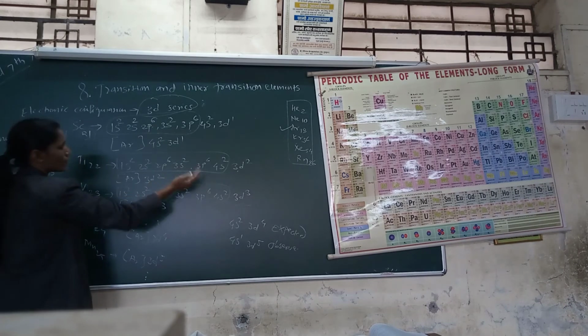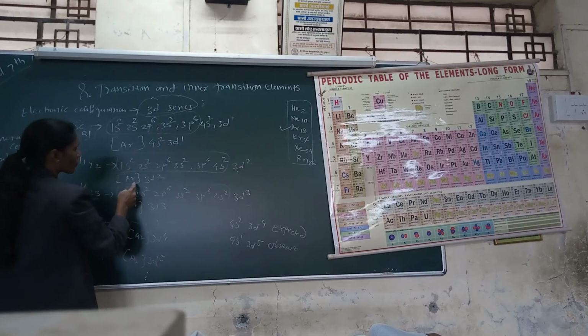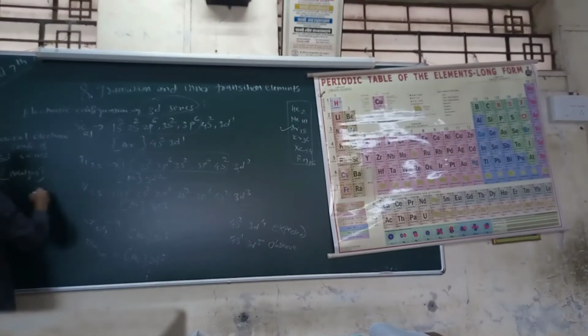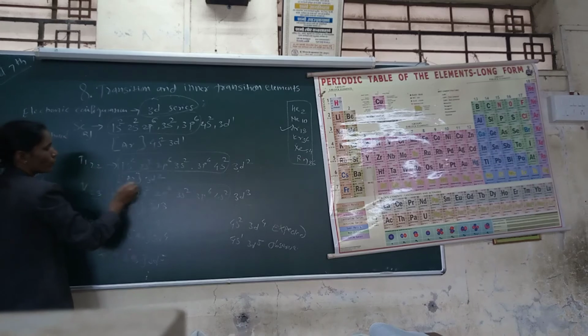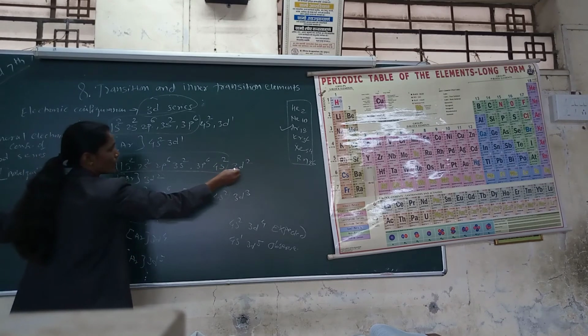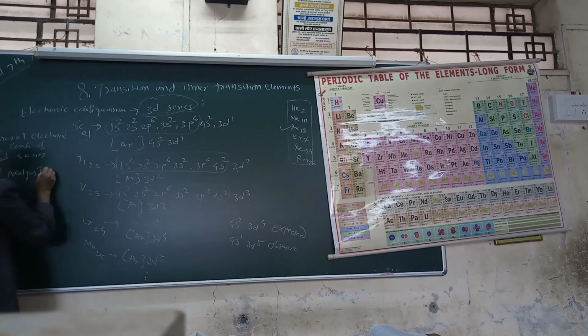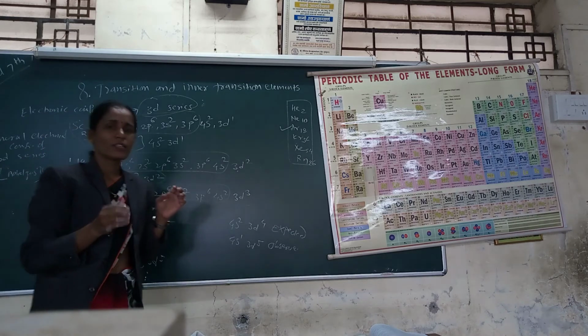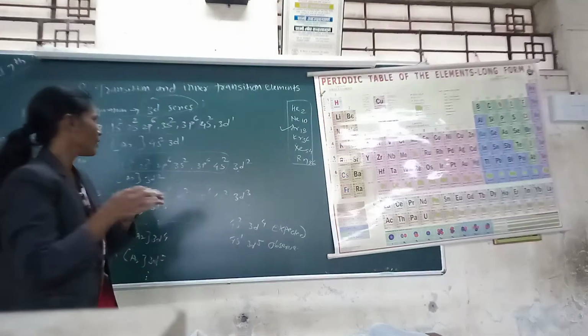Then the general electronic configuration also includes n minus 1, the penultimate shell. Here n is 4, so the penultimate shell is n minus 1, that is 3. So (n-1)d1 to 10 means scandium to zinc, atomic numbers 21 to 30.